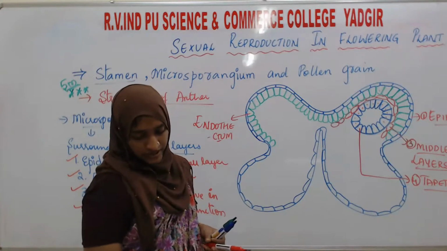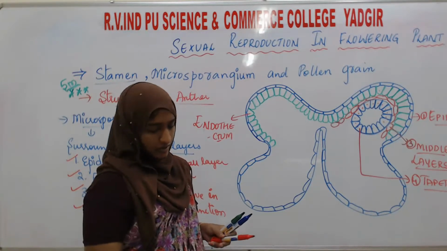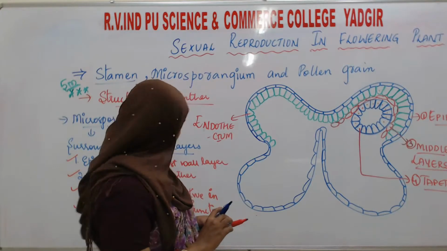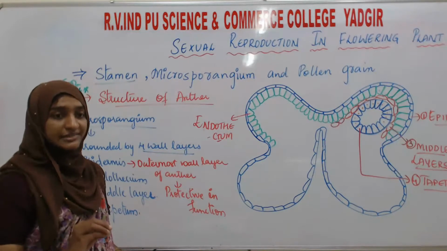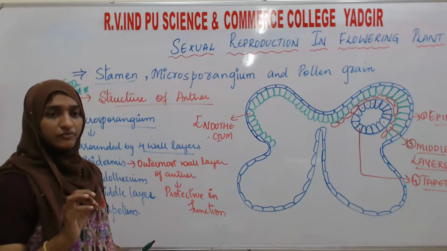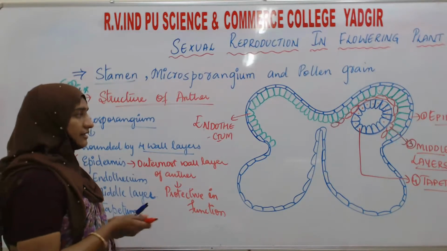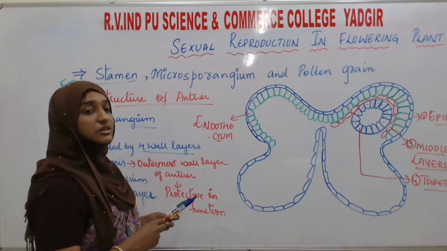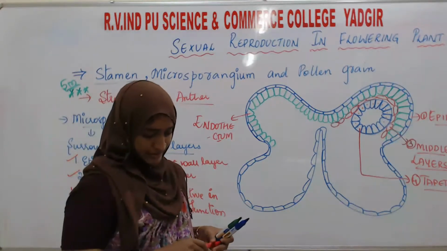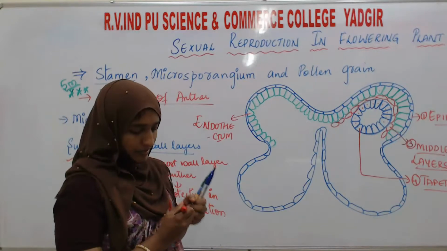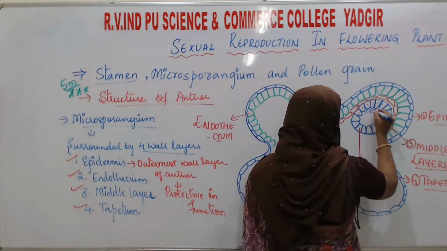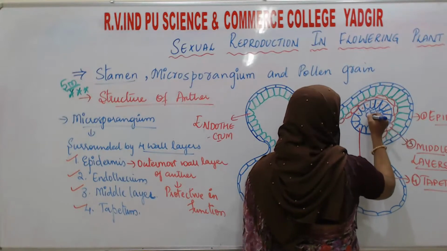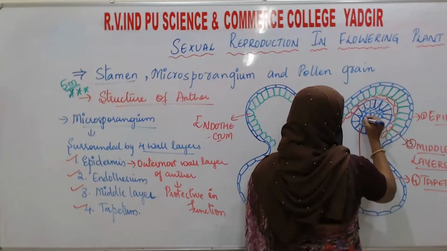The tapetum layer has a prominent nucleus with dense cytoplasm. Inside this there will be a tissue known as the sporogenous tissue. About this sporogenous tissue I will explain in the next class.